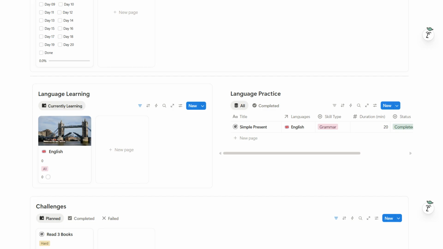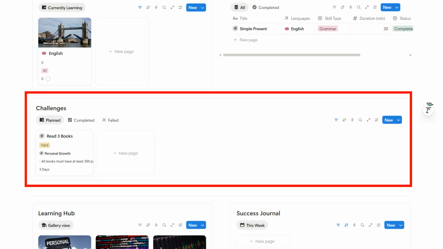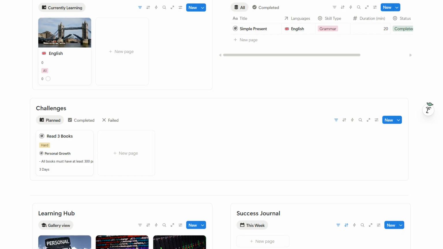Complementing the language learning system is the Language Practice Log. This database allows you to document every learning session. For each session, you can record what you practiced and how long you studied. Over time, this creates a clear record of your learning consistency. The Challenges section is designed to keep you motivated. Here you can define personal challenges that push you outside your comfort zone. These challenges can be anything from fitness challenges to learning challenges or productivity experiments.